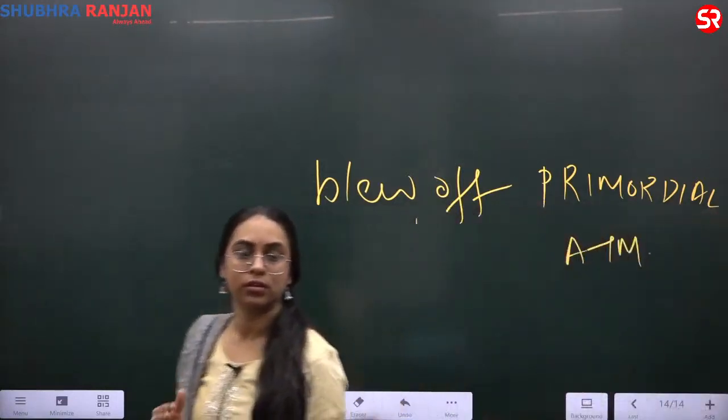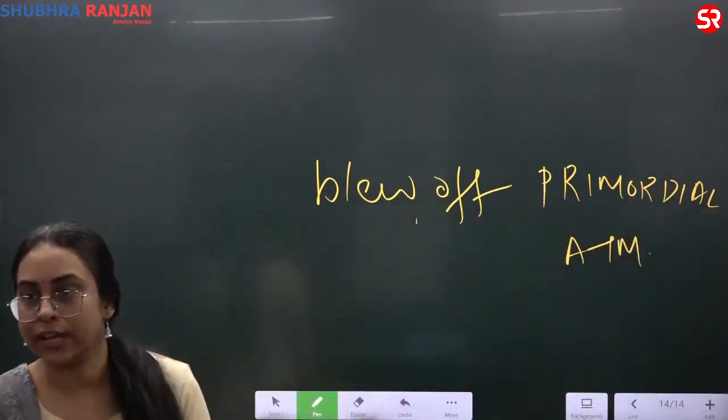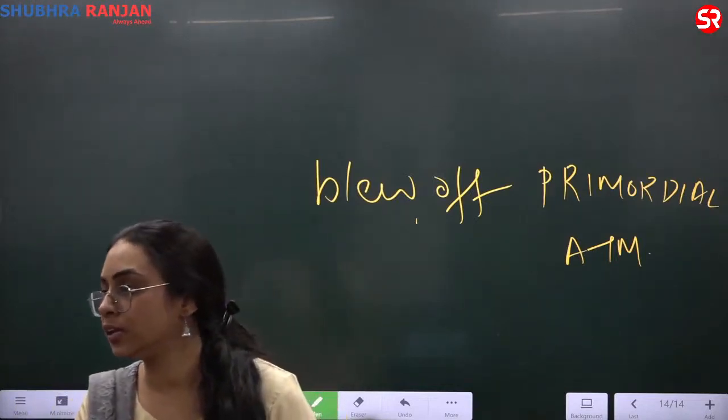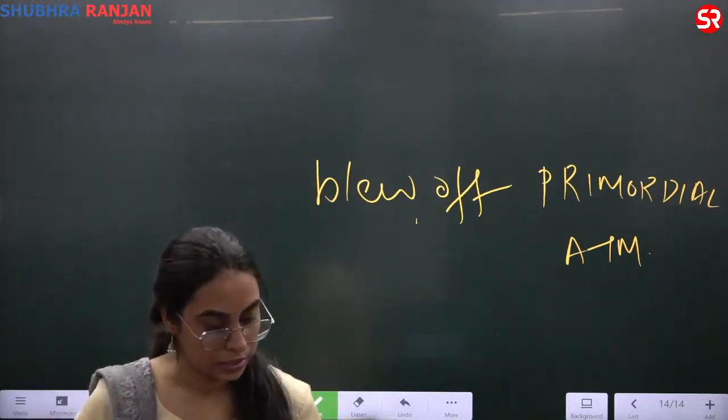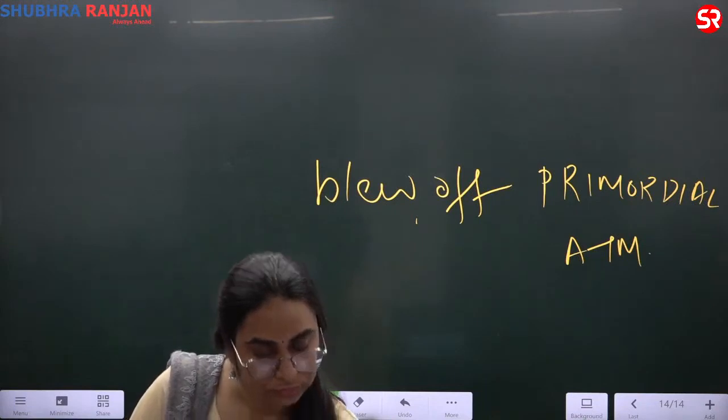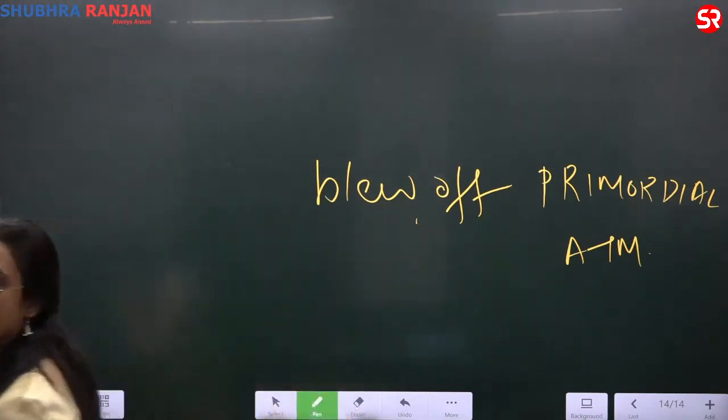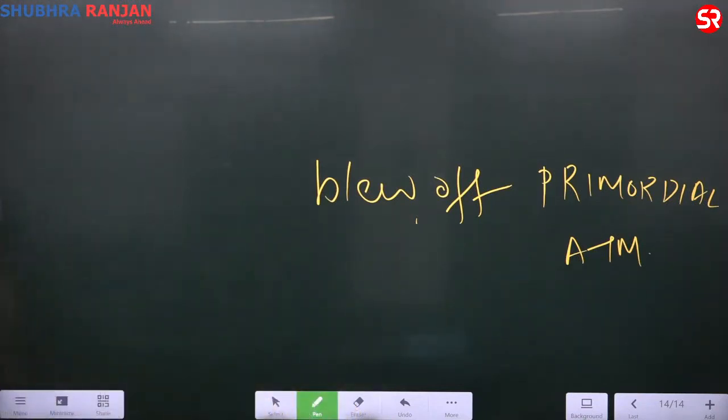It blew off the primordial atmosphere like hydrogen and helium. Okay, the first point was that the gases could not solidify.